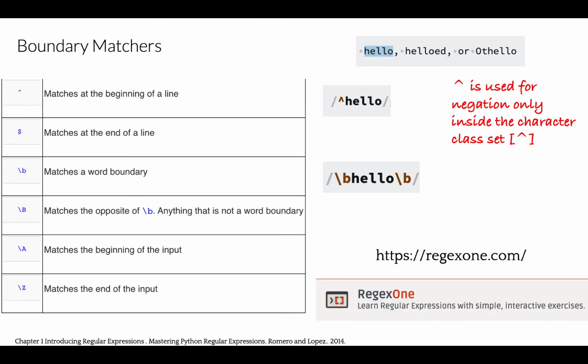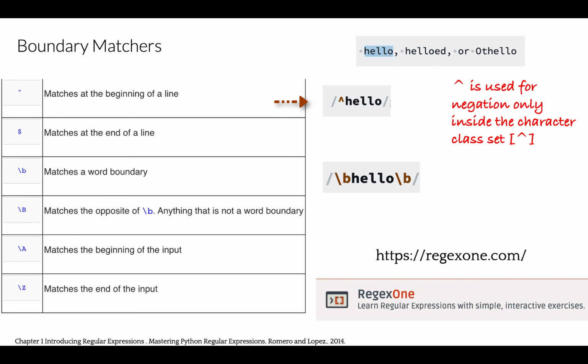Until this point, we built our regular expressions within a text. But sometimes we may also need to match text at the beginning of a line or at the end. So we have boundary matchers. The boundary matchers are a number of identifiers that will correspond to a particular position inside of our input. Let's match the word hello at the beginning of the sentence. We will use a caret symbol.